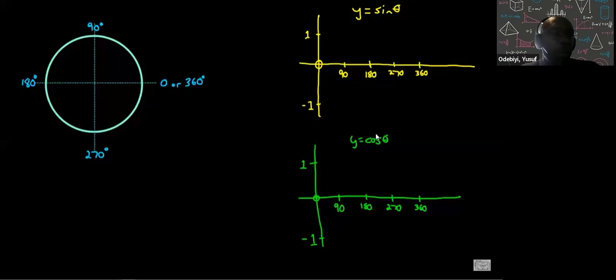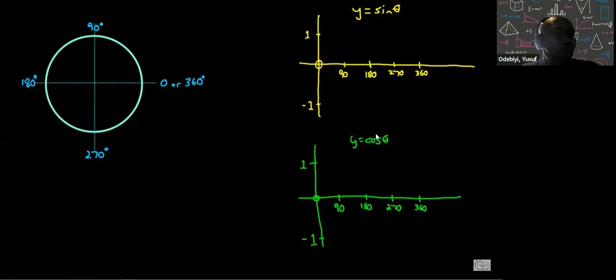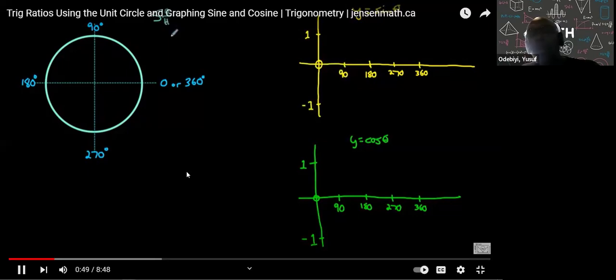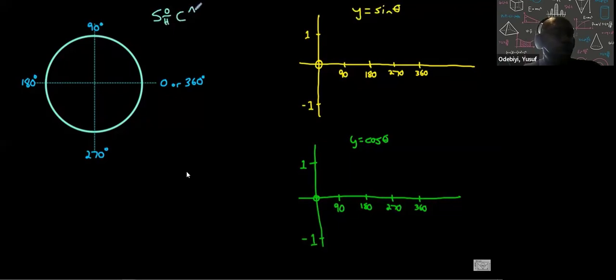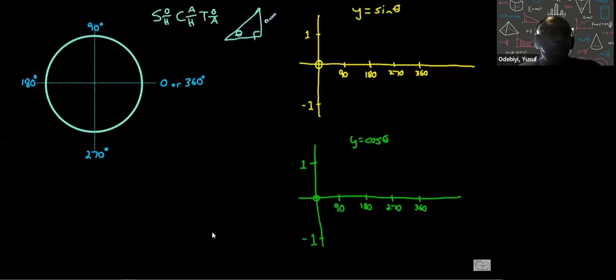So keep in mind, three primary trig ratios are sine, cos, and tan. And you know the word SOHCAHTOA tells you that sine of any angle is equal to its opposite side divided by the hypotenuse. Cosine is equal to adjacent over hypotenuse, and tan is equal to opposite over adjacent. And this was used for when you had right triangles where your reference angle was in here and the reference angle was less than 90. And that reference angle we could label our opposite, adjacent, hypotenuse. So this is great when your reference angle is less than 90.